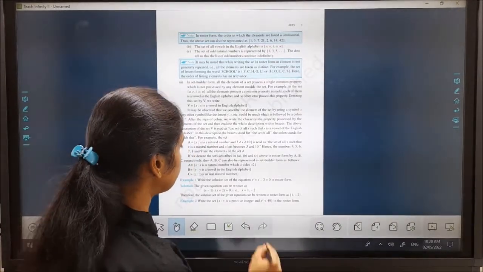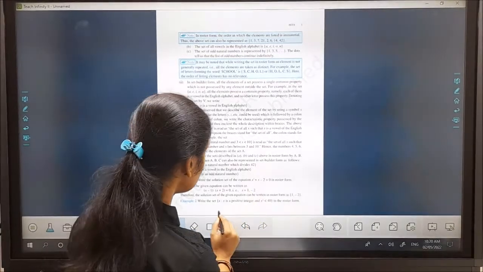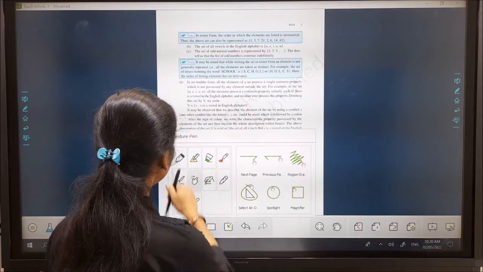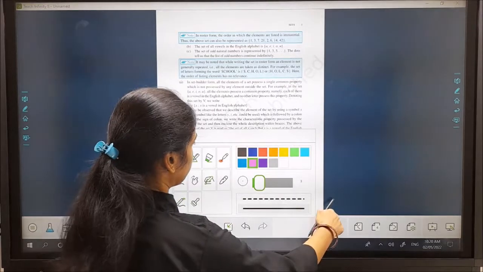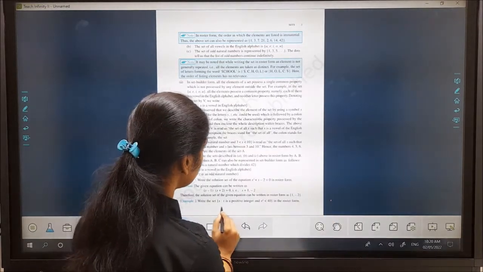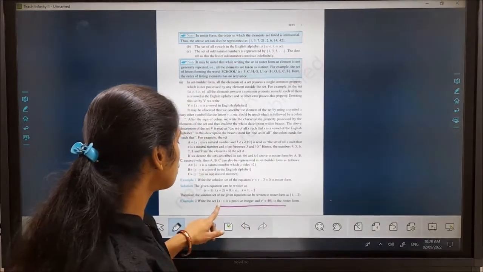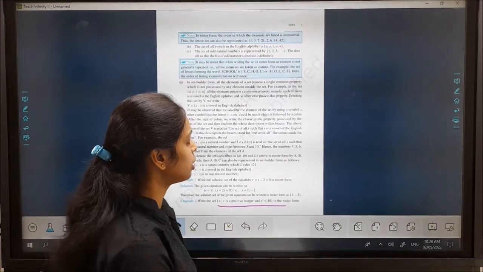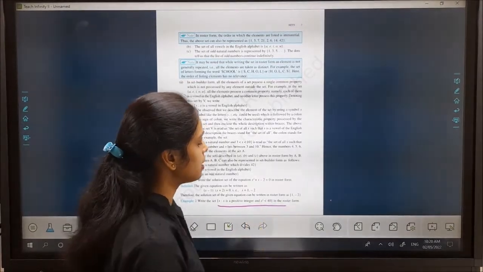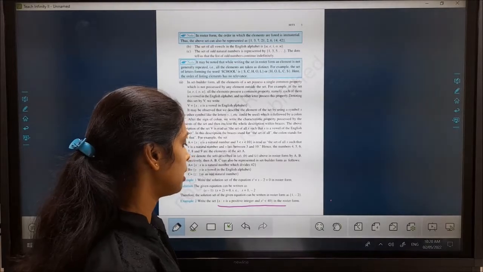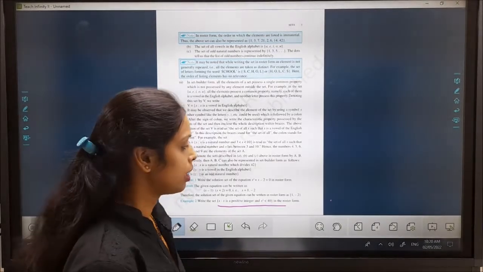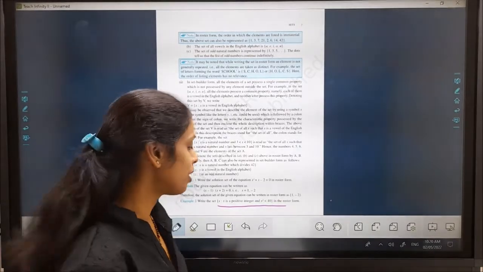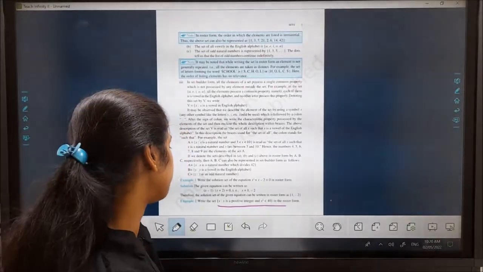Here this is a set: collection of all those x such that x is a positive integer and x squared is less than 40 is a set builder form. And how we will represent this in a roster form, we will learn here.